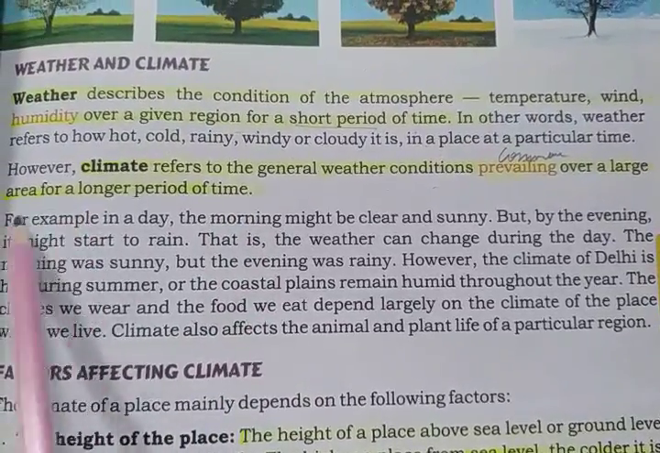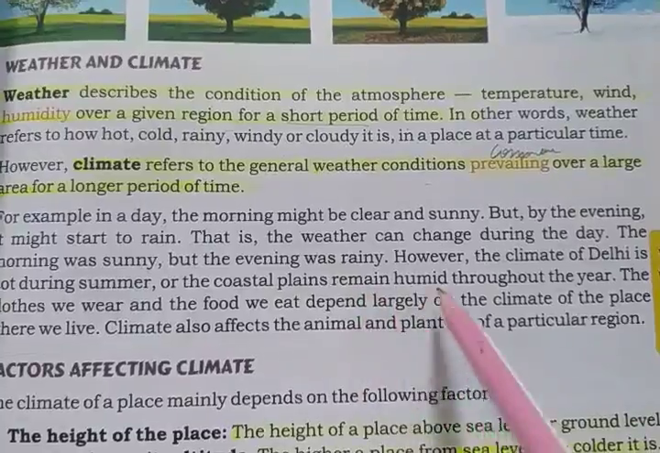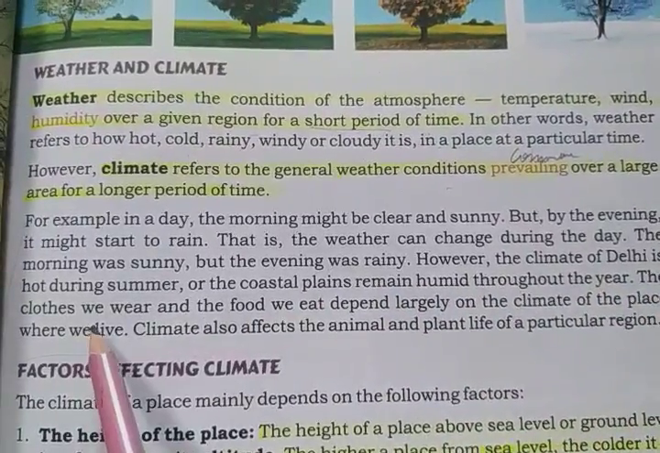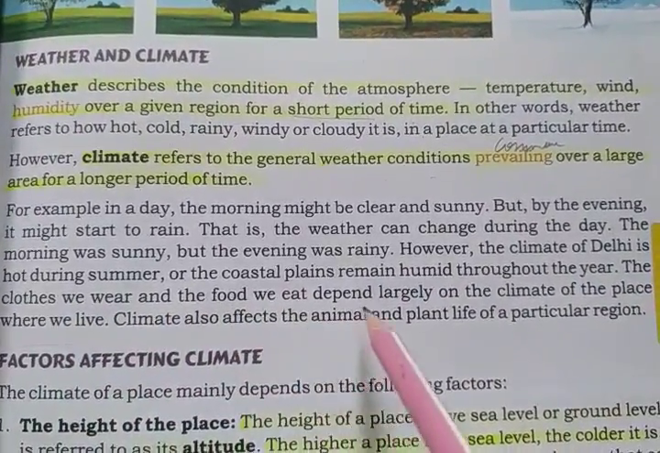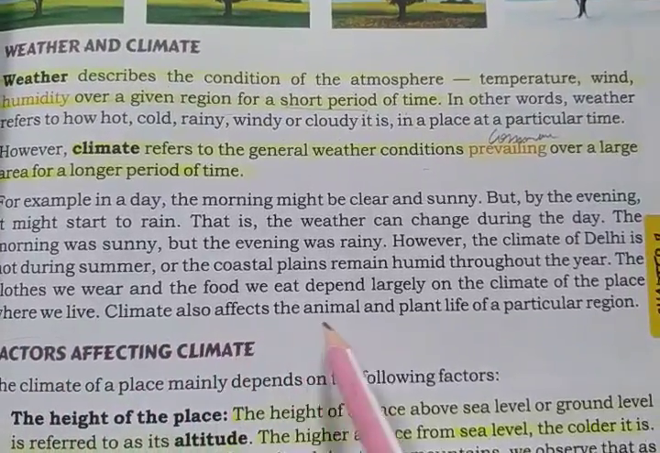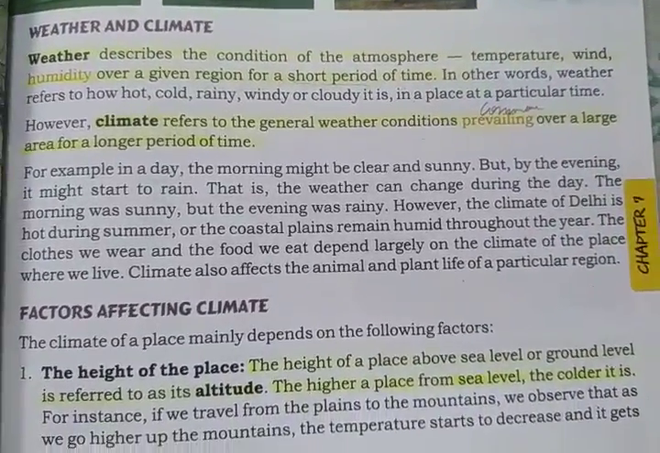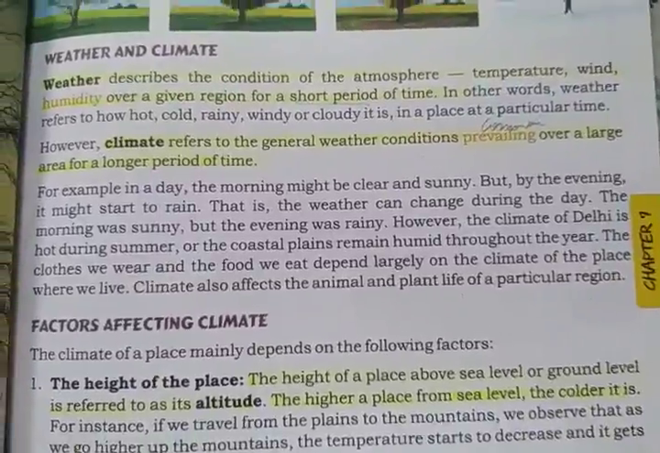You can read that, for example, it is given also there that the coastal plains remain humid throughout the year. The clothes they wear and the food they eat depend largely on the climate of that place. Climate also affects the animals' and plants' life in a particular region. This topic is well explained in the previous video I have shared with you, and I have also explained this.